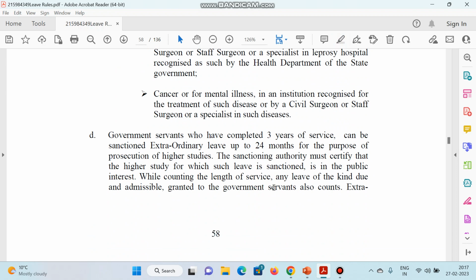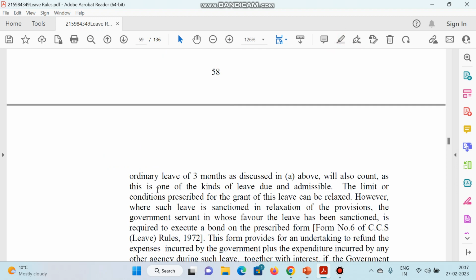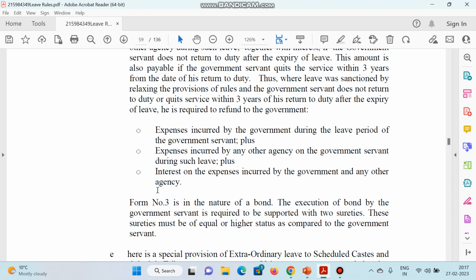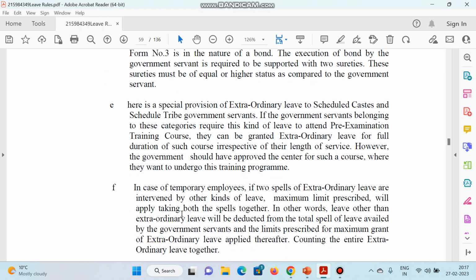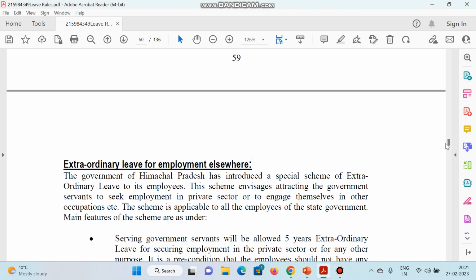Next point. The government servant who has completed 3 years of service can be sanctioned EOL up to 24 months, especially for the purpose of higher studies. And in this case, the sanctioning authority must be satisfied that the higher study for which leave is sanctioned is in the public interest. जैसा कि हमने देखा स्टडी लीव के दौरान भी ये जरूरी है. So there are different provisions of EOL. So I hope this will give you a brief idea.